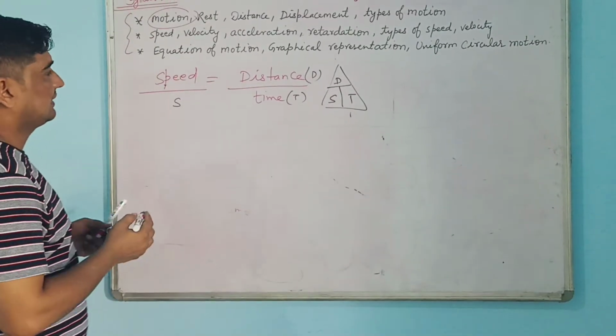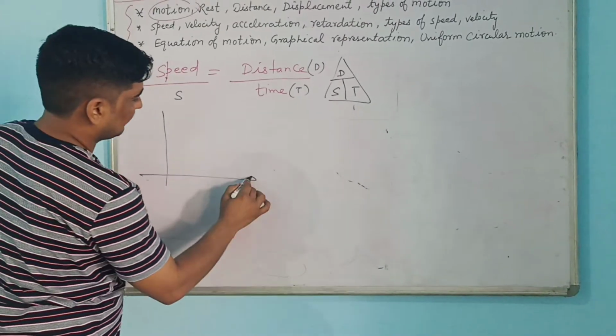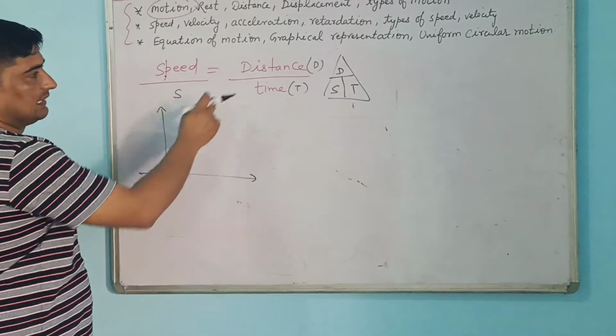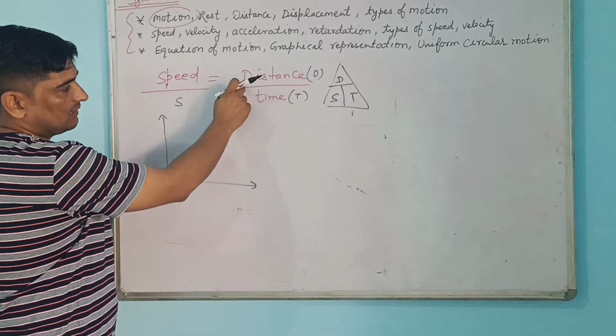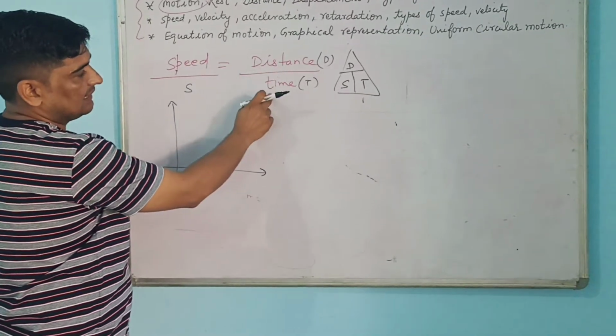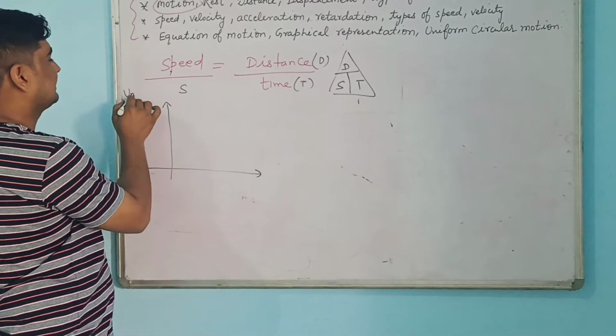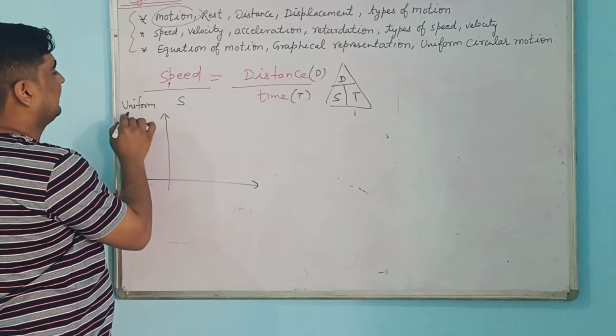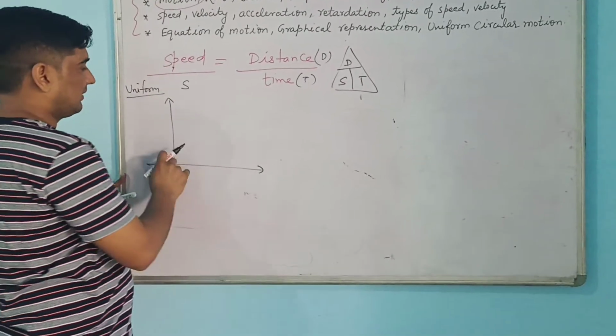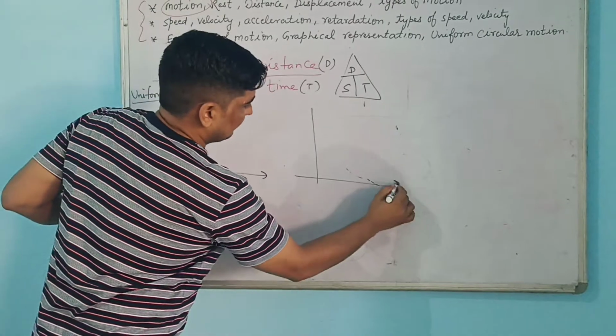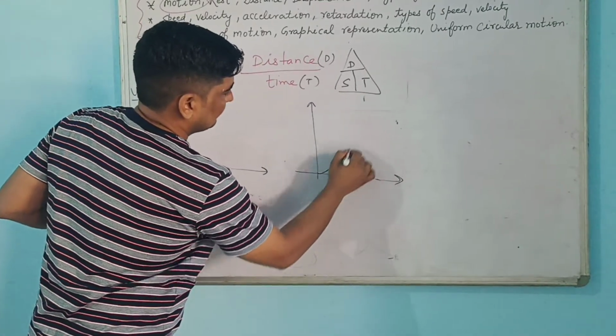Then what are the types? If an object is changing its position, or if an object covers equal distance in equal intervals of time, then we will call it uniform speed. And if an object is covering unequal distance in equal intervals of time, then we will call it non-uniform.